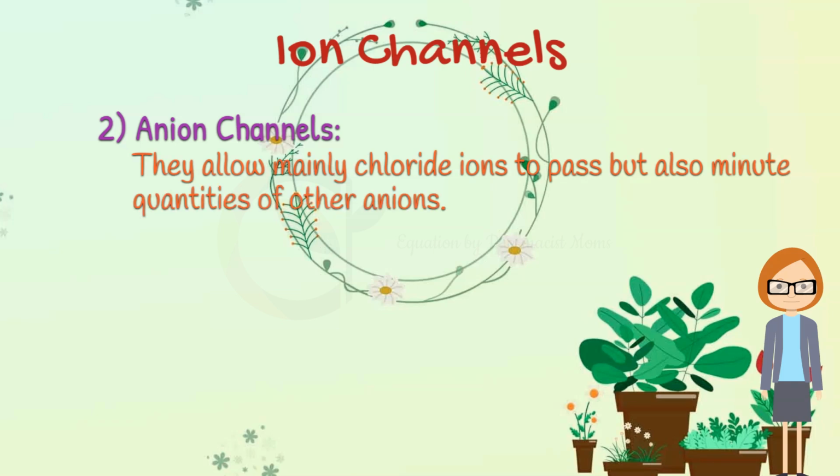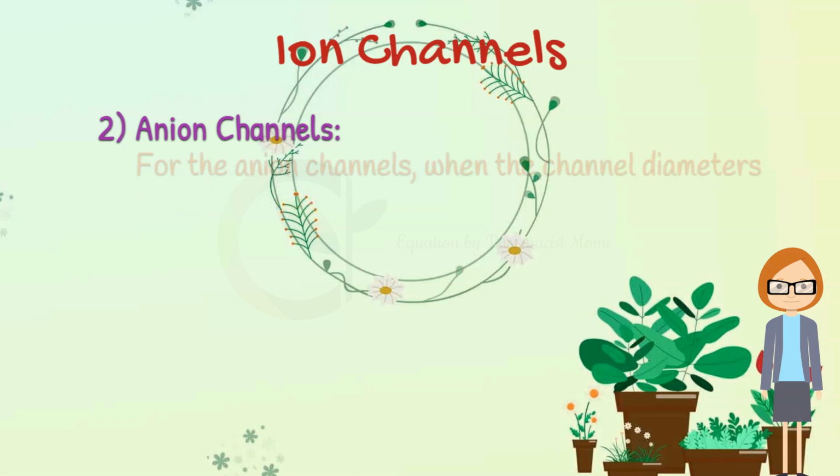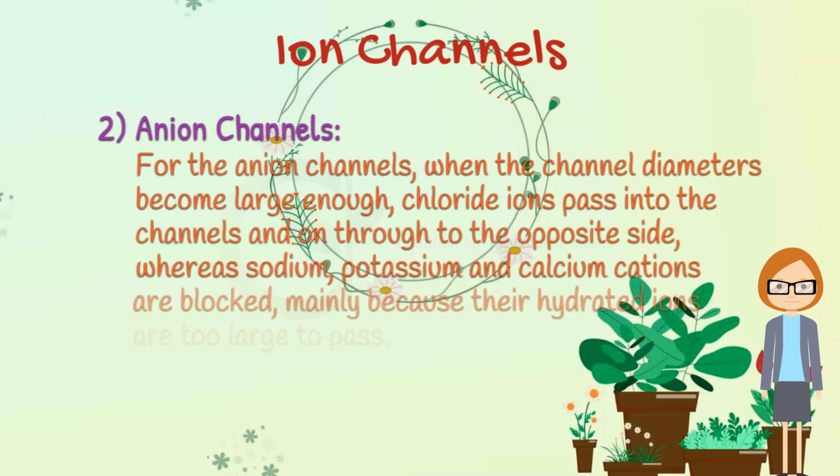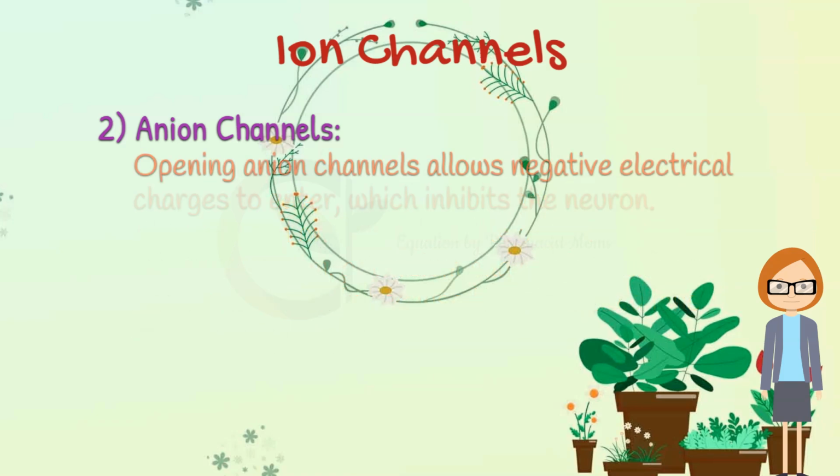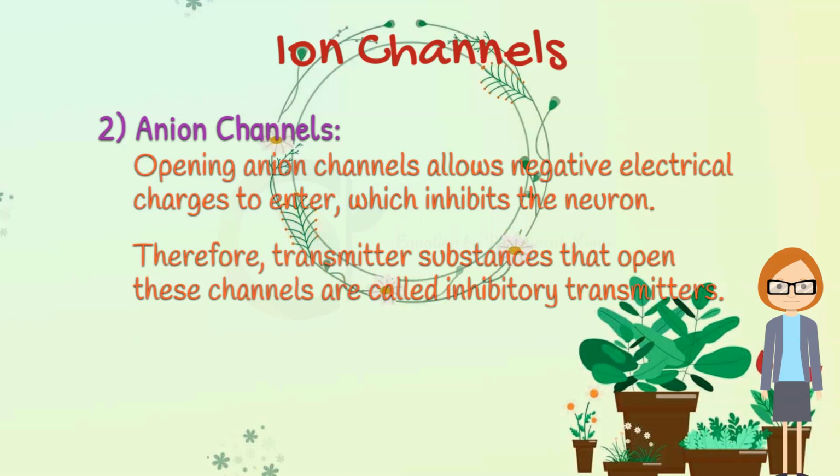Anion channels. They allow mainly chloride ions to pass, but also minute quantities of other anions. For the anion channels, when the channel diameters become large enough, chloride ions pass into the channels and on through to the opposite side, whereas sodium, potassium, and calcium cations are blocked, mainly because their hydrated ions are too large to pass. Opening anion channels allows negative electrical charges to enter, which inhibits the neuron. Therefore, transmitter substances that open these channels are called inhibitory transmitters.